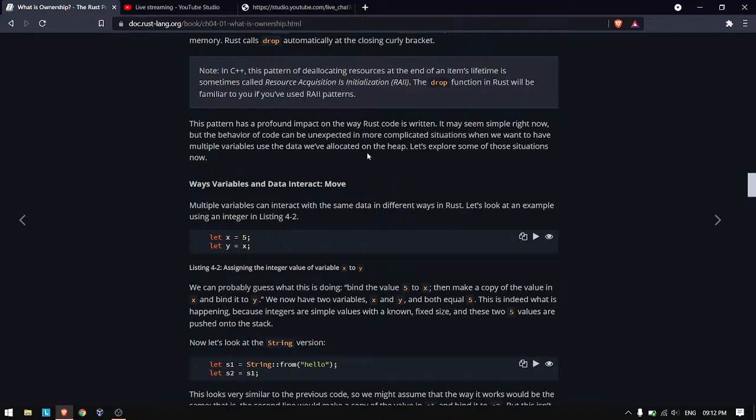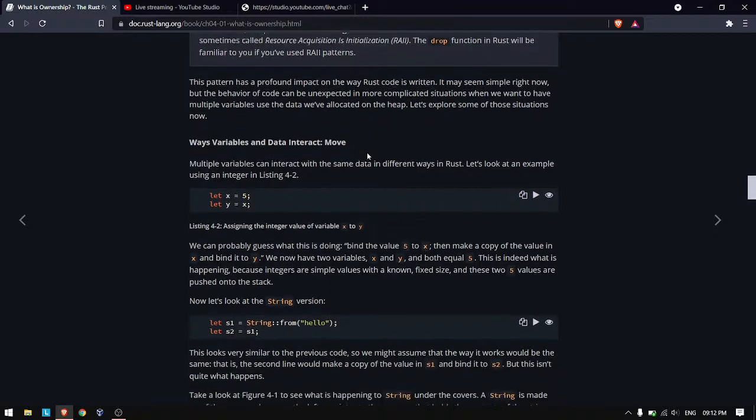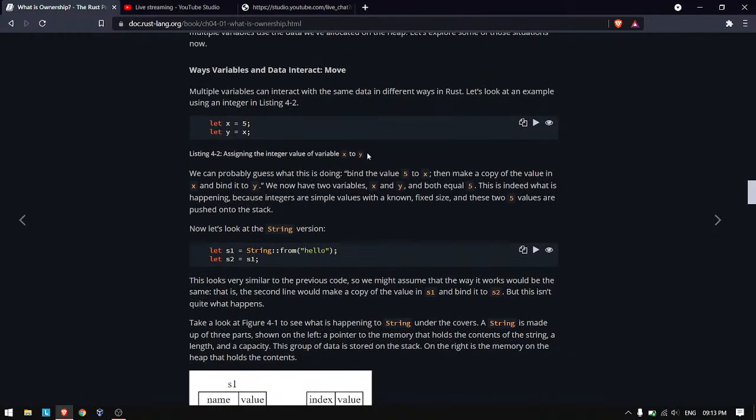And this pattern makes it very powerful, so that we don't have to worry much about freeing memory, or instead of worrying much, we don't have to worry at all. We just have to focus on this ownership now. So what happens if we do it like this?